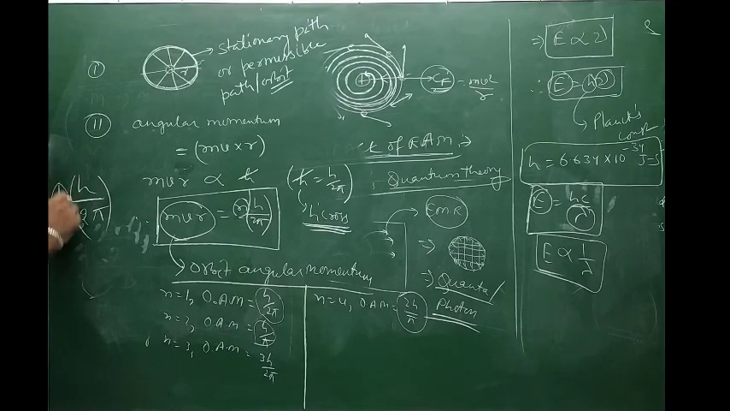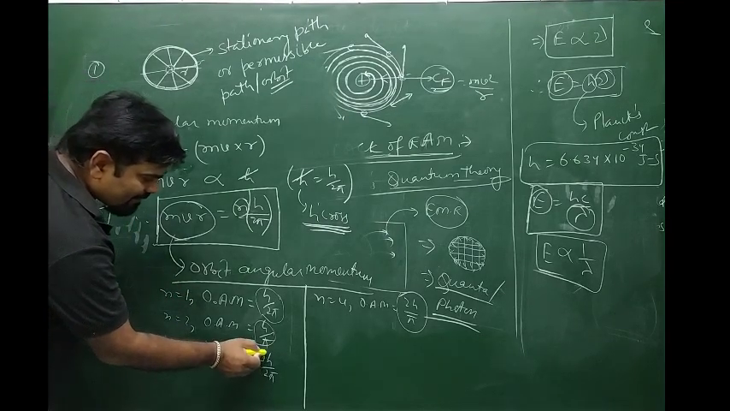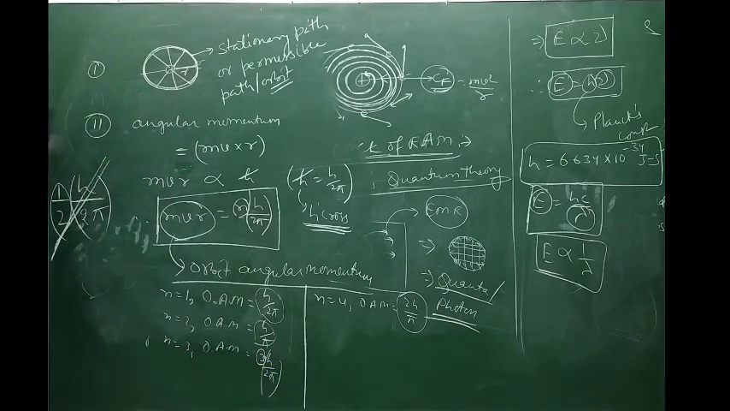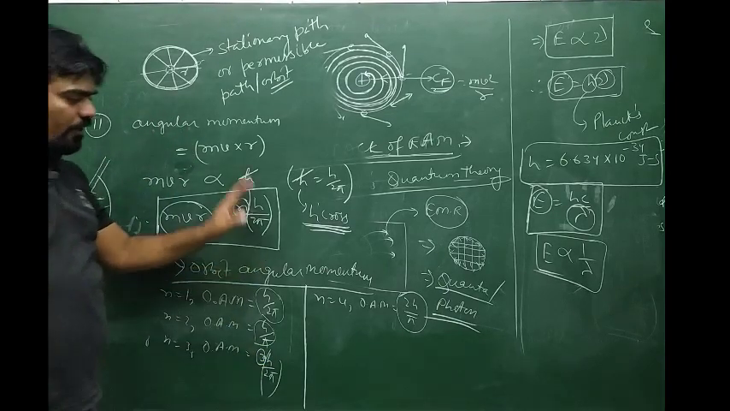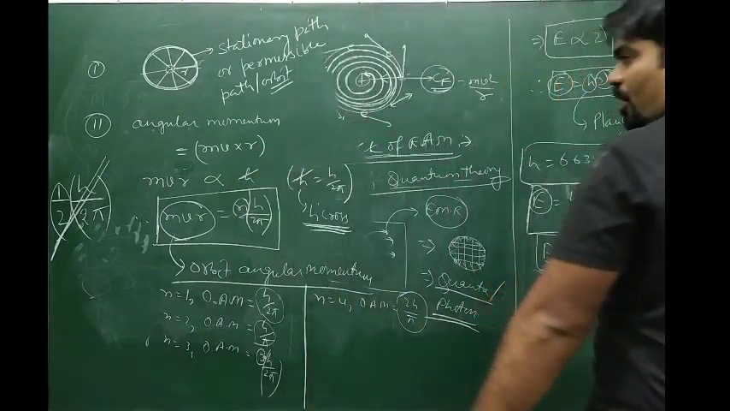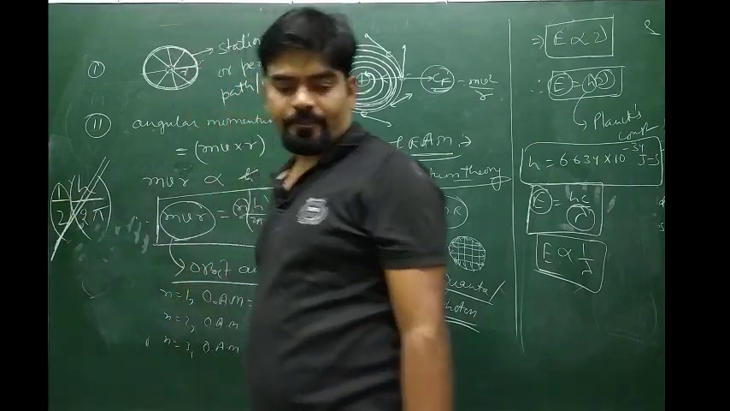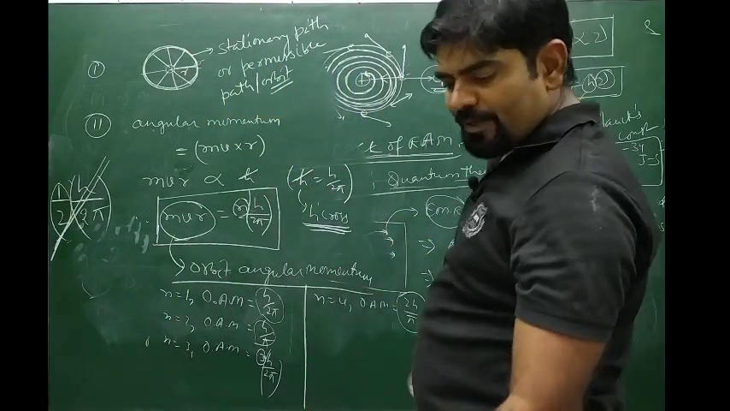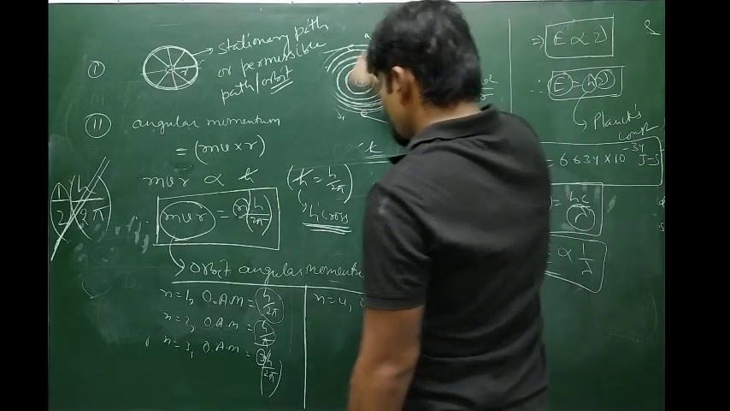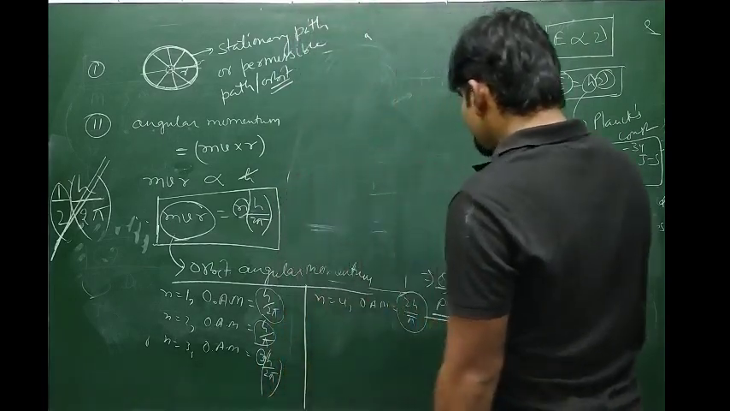N value cannot be fractional. If n value cannot be fractional, then this value of angular momentum is not possible. But angular momentum 3h by 2 pi is possible. Why? Because n is equal to 3, and h by 2 pi is the value of h cross. So this is 3 times h by 2 pi, which is a possible value for orbital angular momentum. So if the question is which of the following orbital angular momentum is not possible, then h by 4 pi is not possible, because n value cannot be fractional. Understood?